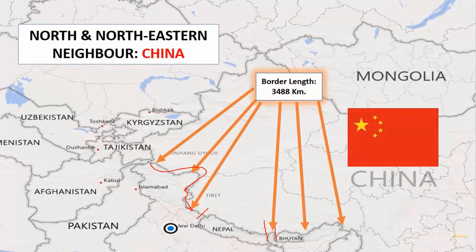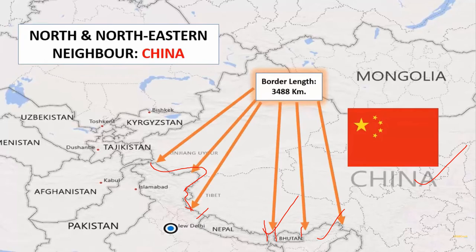We again share this part which is Sikkim. Okay. Again there is Bhutan. And here it's the northeast, that is Arunachal Pradesh. Okay, so together from here to here, and then again in Sikkim and here we share the boundary with China. You can see the flag of China here.